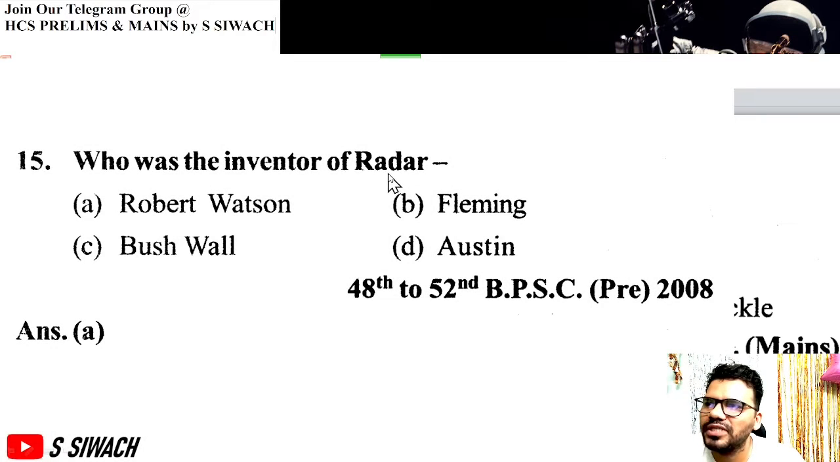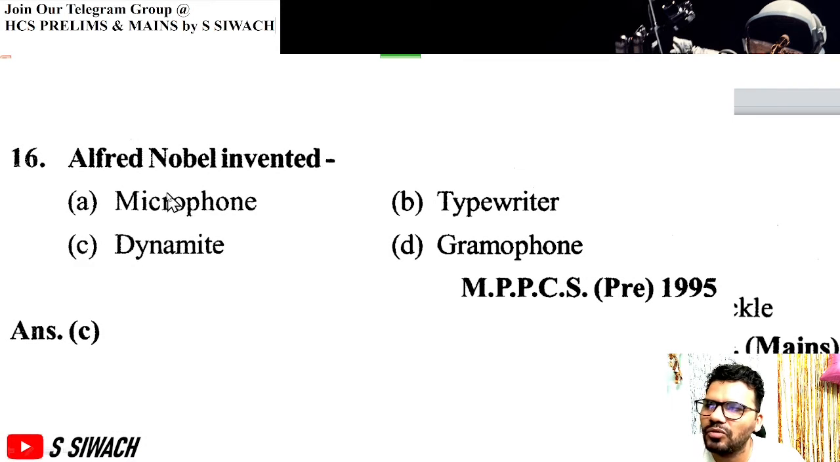Next question, who was the inventor of radar? Radar was invented by Robert Watson. It was used extensively in World War II by Britain. So Robert Watson is the correct answer for invention of radar. Alfred Nobel invented dynamite. So Alfred Nobel is known for invention of dynamite.